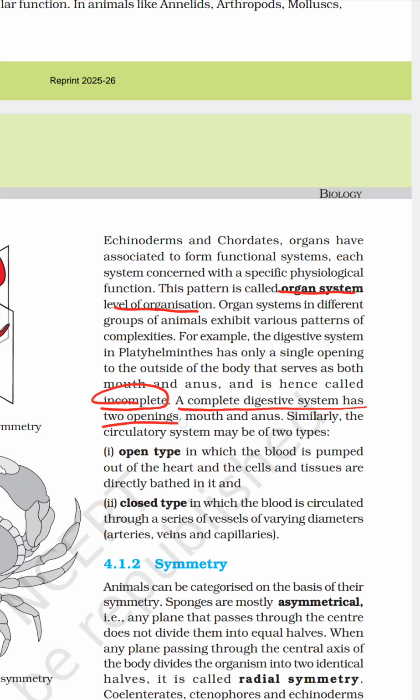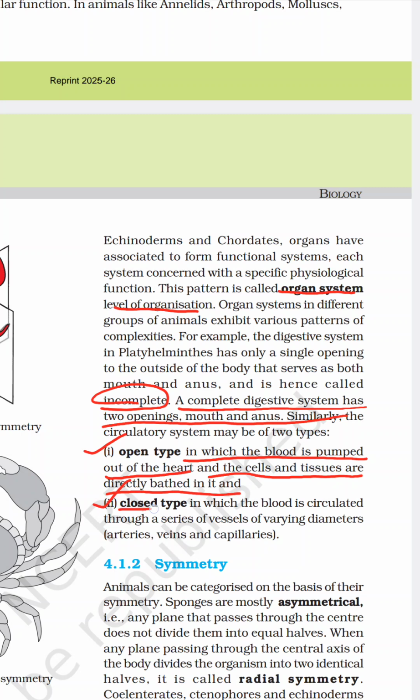Similarly, as in the digestive system, the circulatory system also has two types: open type and closed type. In open type, the blood is pumped out of the heart, and the cells and tissues are directly bathed in it, with no other barrier.